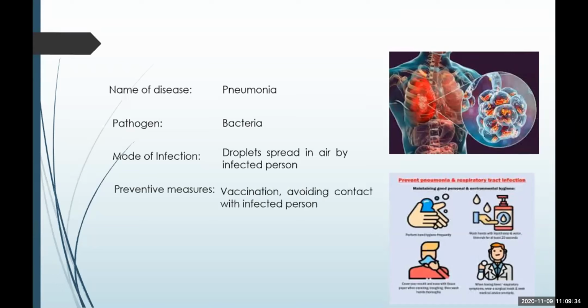Nowadays, vaccination is also available for pneumonia, which is given right from a small age, that is from after 2 months of birth, and that can prevent a child from contracting pneumonia in his future life.